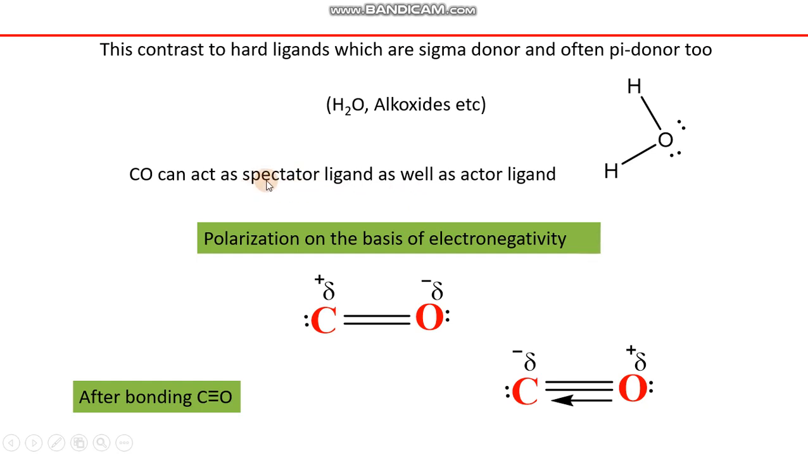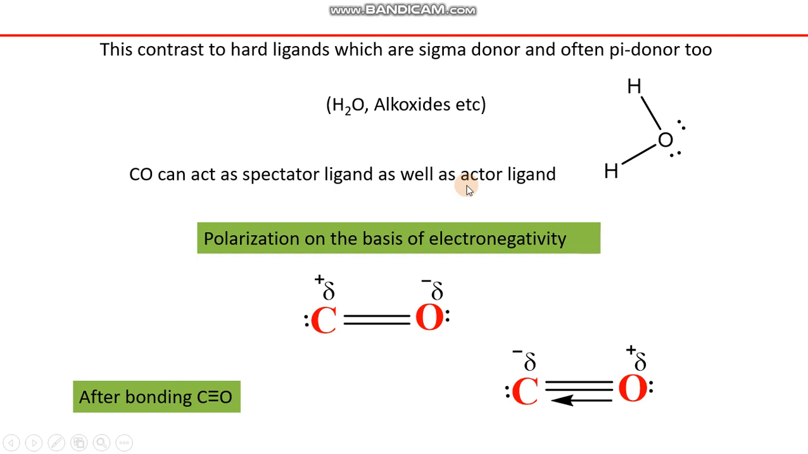Even in a single complex, or in a simple one molecule, some carbon monoxide ligands will act as spectator ligands, while there will be at least one carbon monoxide ligand which will act as an actor ligand. This is possible even in a single complex which is probably homoleptic, and a homoleptic complex is one where all the ligands attached to the metal center are uniform or identical.